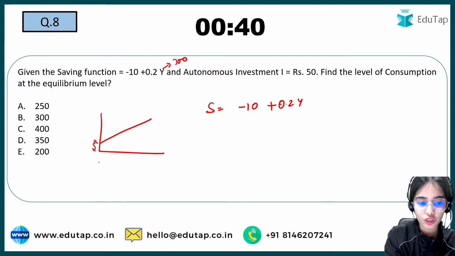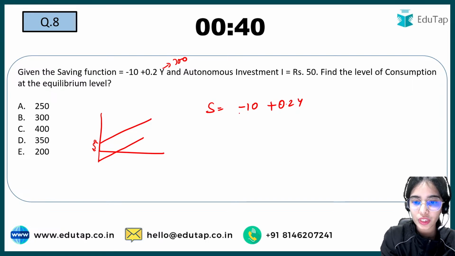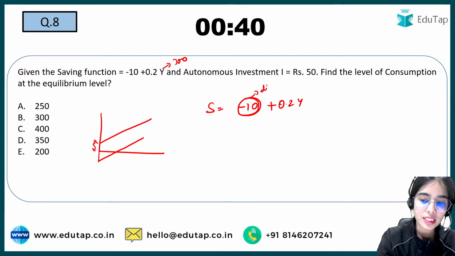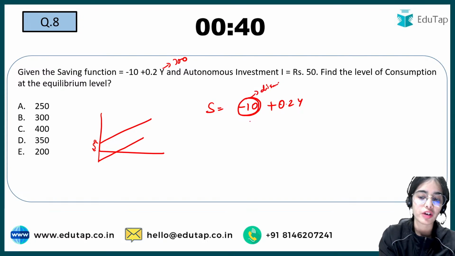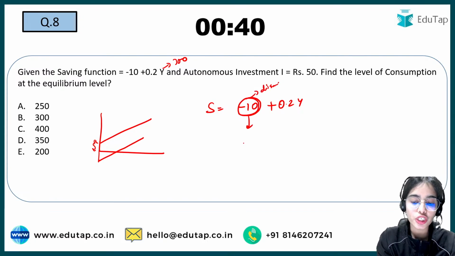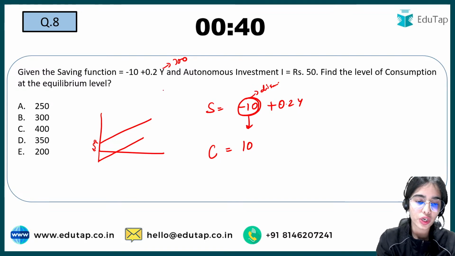So your consumption, this is the autonomous consumption. That means this is the dissaving that is happening. Now minus 10 is your dissaving that you are doing at the 0 level of income. That means this is actually your autonomous consumption that you are doing. So in the consumption function, whatever is your dissaving is your autonomous consumption.